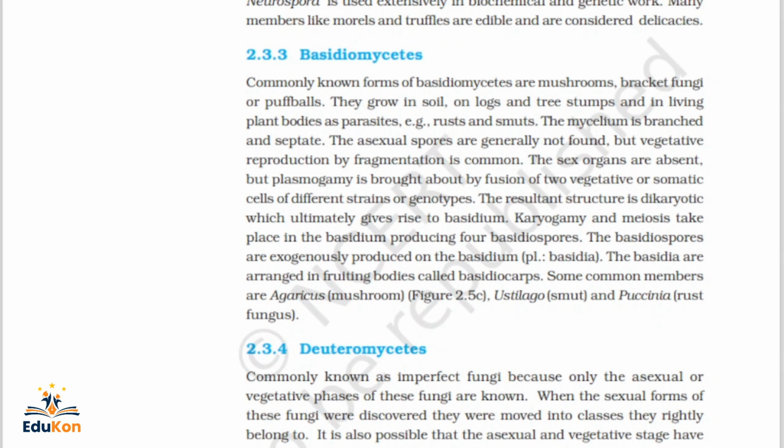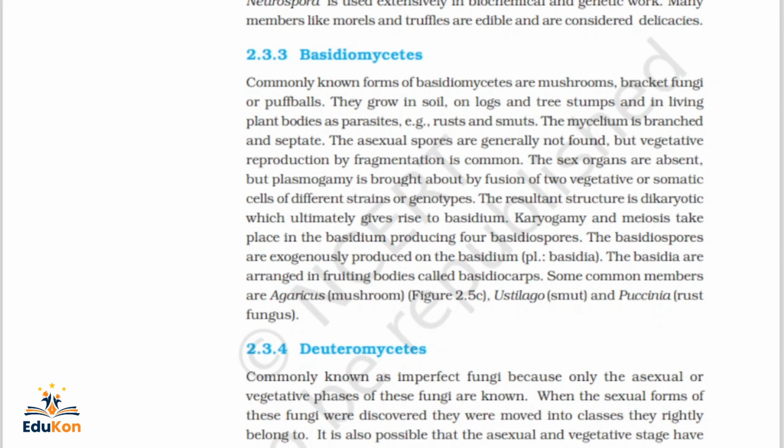Some common members of Basidiomycetes are Agaricus, that is the mushroom which we consume, Ustilago, that is smut, and Puccinia, the rust fungus. So this is the short description of Basidiomycetes.